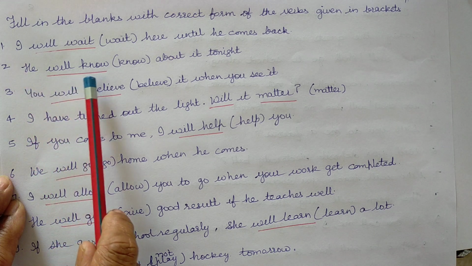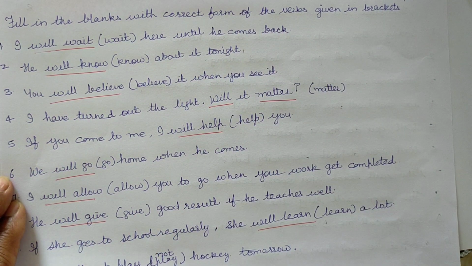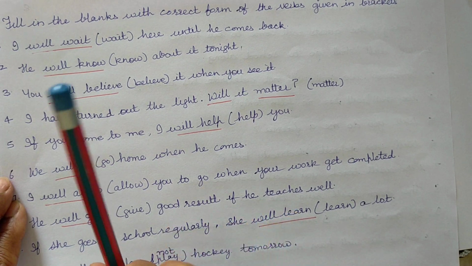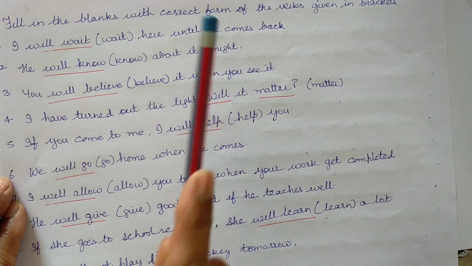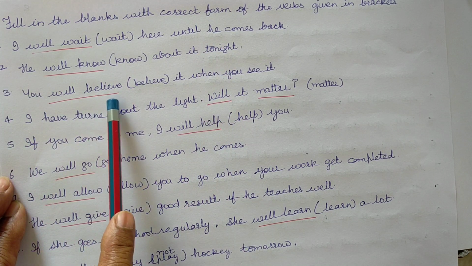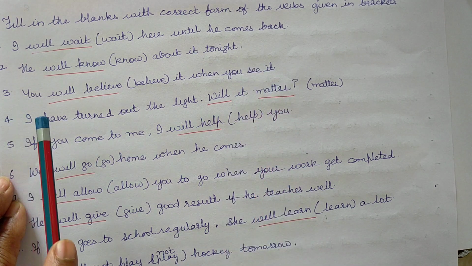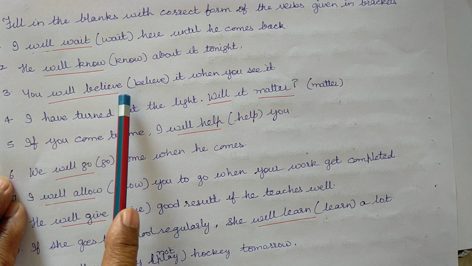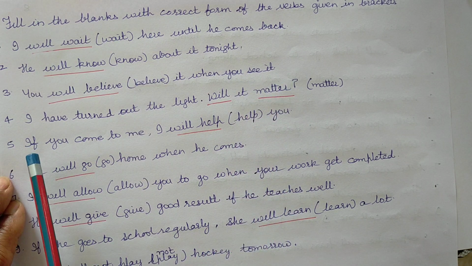He will know about it tonight. You will believe it when you see it.